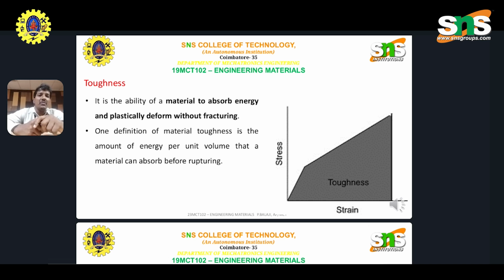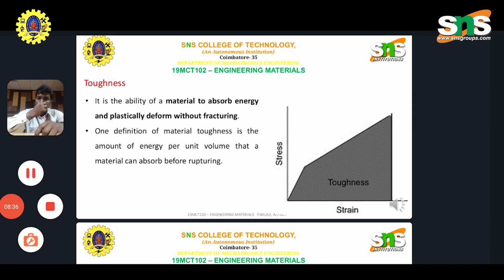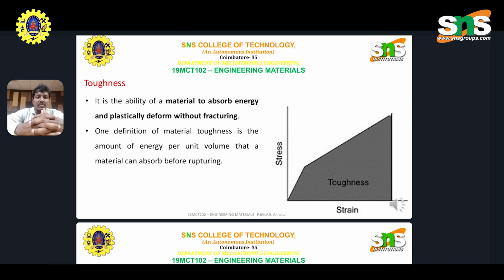Toughness is the ability of a material to absorb energy and plastically deform without fracture. Material toughness is the amount of energy per unit volume that a material can absorb before rupture. I repeat again: it is the ability of a material to absorb energy and plastically deform without fracture. We can see a stress strain curve diagram on the screen. Okay, this is about toughness.